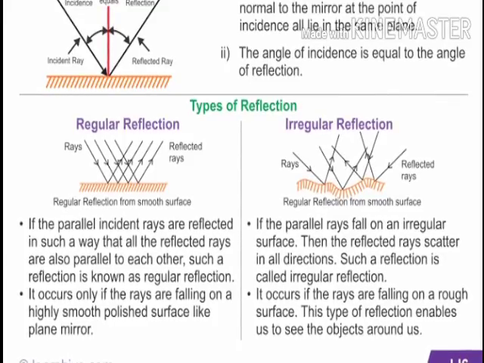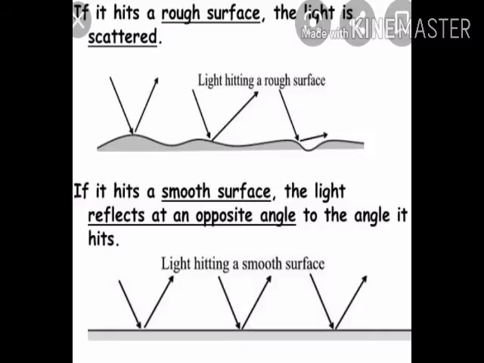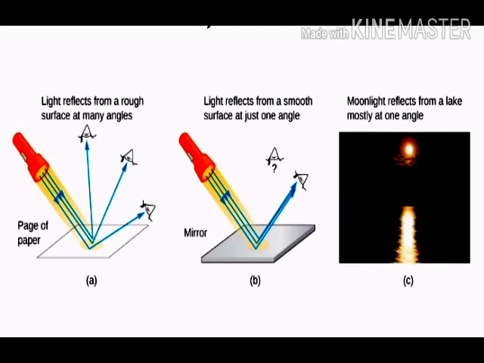Reflected parallel to each other is regular reflection. Scattered in all directions is called irregular reflection. If it is rough, the light is scattered. If it is smooth, the light rays are parallel to each other.